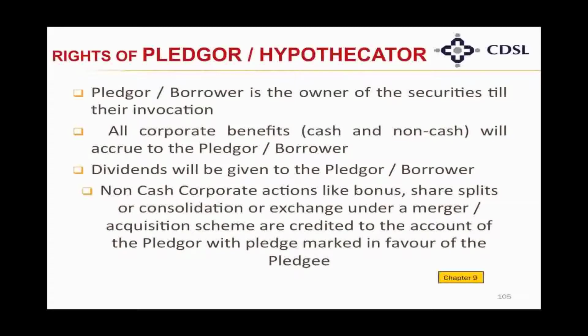Dividends and everything are given to the pledgor or the borrower. In the physical era, both the pledgor and pledgee used to face a lot of problems, but after the depository system has come into place, it has become a very fair and transparent process. We have come to the end of chapter 9.